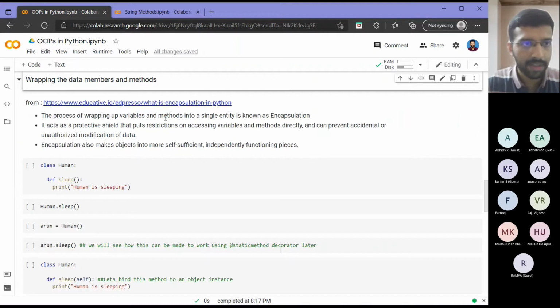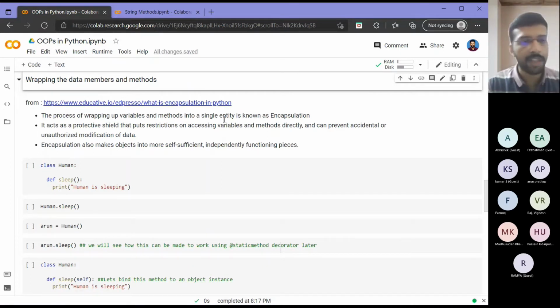So what is encapsulation? Encapsulation is a process of wrapping up variables and methods into a single entity. That single entity, we saw, is called a class, right? So encapsulation is a process of merging or putting all those together, that is, people from different rooms you put in a single room, right? That's a similar kind of concept.